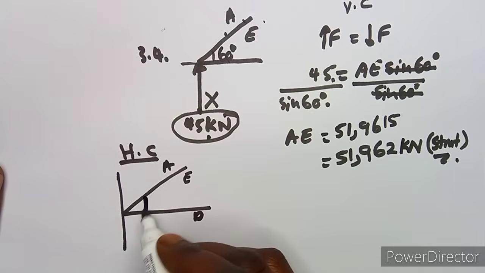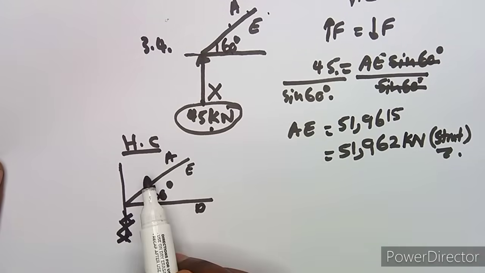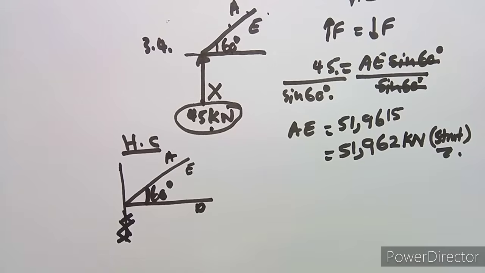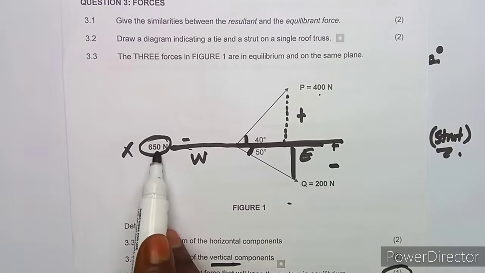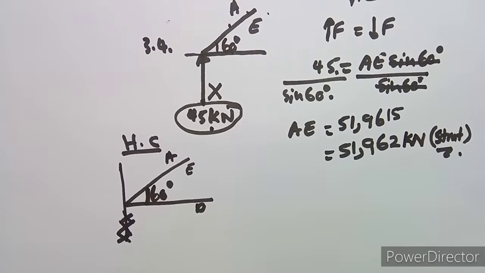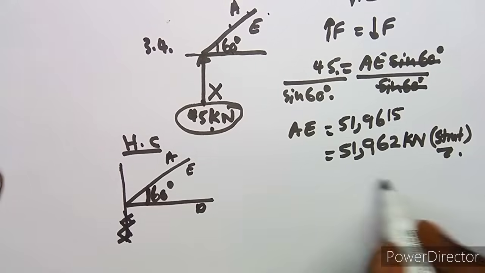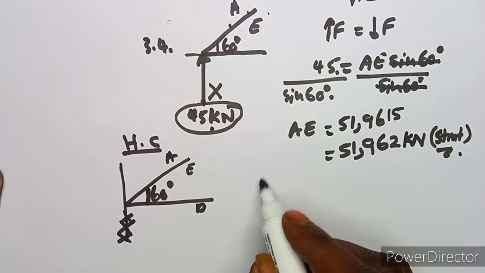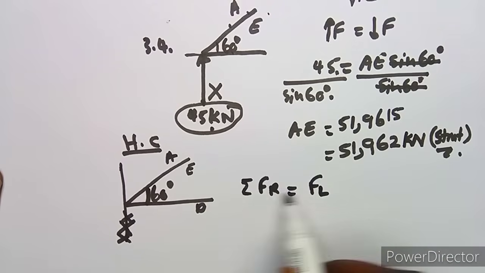Just like what we did on the previous question, when we were working with the vertical, we never took the straight horizontal line, so you can't use it to work with the vertical. It's the same thing: we can't use a vertical to work with the horizontal. So using these horizontal components, we know that the force to the right is equivalent to the force to the left.